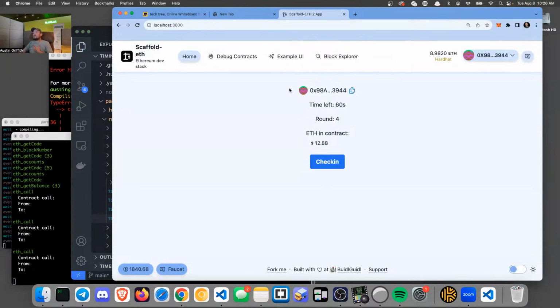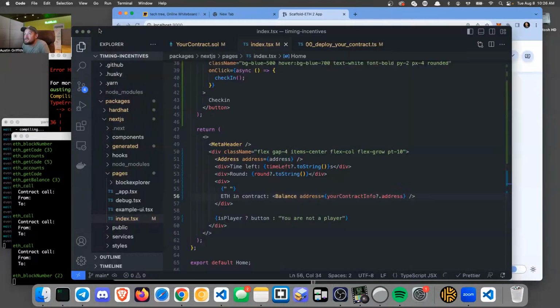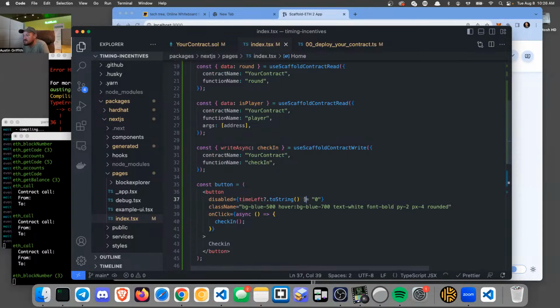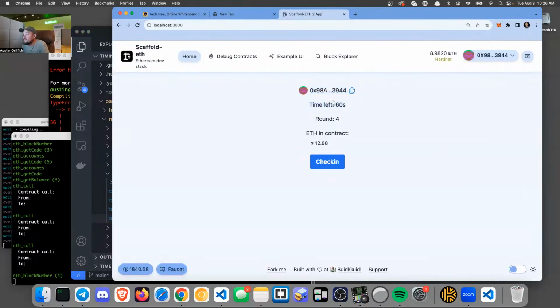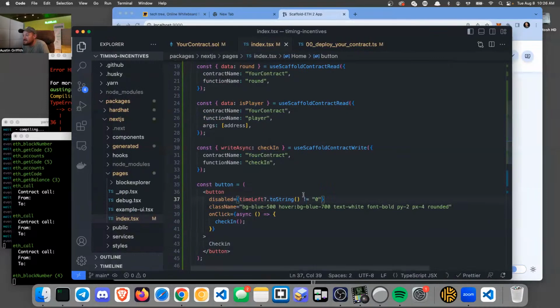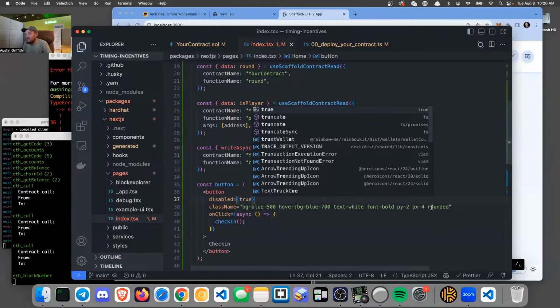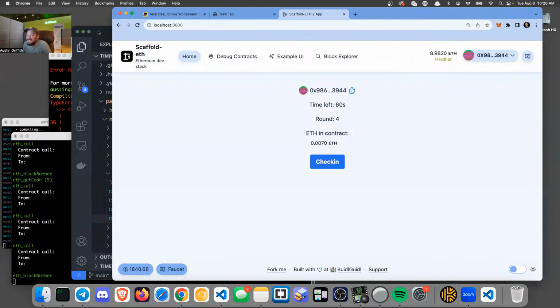Yeah, check it out. Okay, so it's round four. The time left is 60 seconds. Oh, wait. Our check-in button should not be illuminated, right? It should be disabled right now. So what's the time left? Oh, the time left is 60. Oh, yeah. So it's 60, right? So if the time left equals 0, then it'd be, yeah, this isn't working. Darn it. So wait, let's just set this to true real quick and make sure. Okay, so it doesn't even do that.